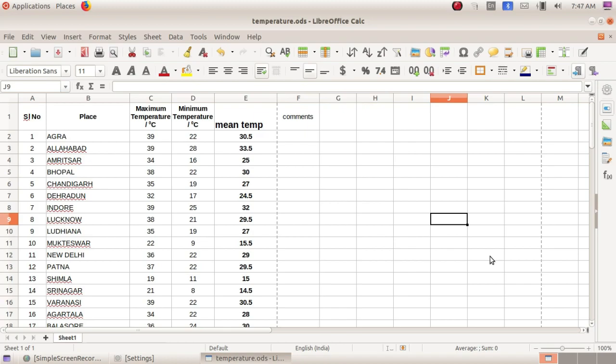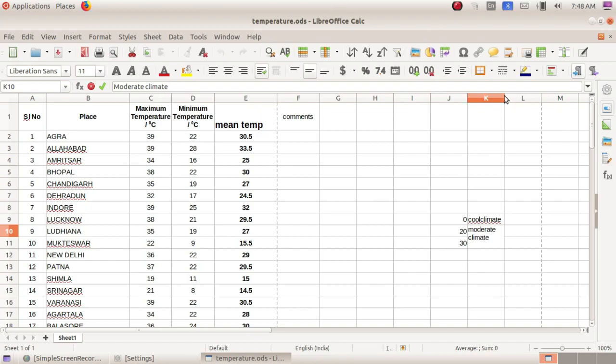We have a range of values: 0 to 20 means it is cool climate, 20 to 30 means it is moderate, and if it is above 30 it is hot climate.